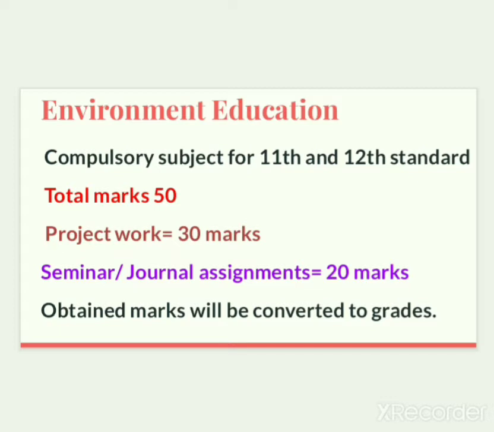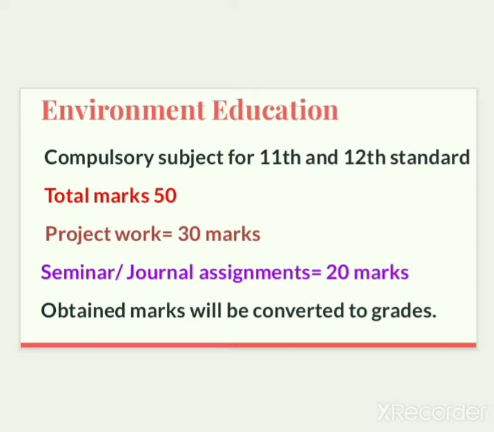Distribution of 50 marks is 30 plus 20. 30 marks are for the project work, which is compulsory to all of you, and the remaining 20 marks are for seminar or journal assignments. Now here students can choose either seminars or journal assignments for 20 marks, and the marks obtained will be converted to grades. So this is all about marks and the distribution.